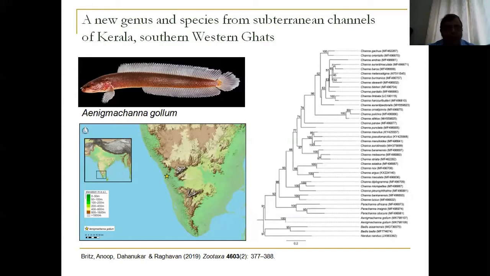A long, elongated, eel-like organism. It had some characters similar to snakehead fishes, but many characters which differentiated it from the other known snakehead fishes of two different genera, Parachanna and Channa. In the wells of Kerala, this particular organism was discovered, and by looking at its morphology and genetic structure, we proposed a new genus and new species, Enigmachanna gollum, for identifying this organism. However, there was more to it.